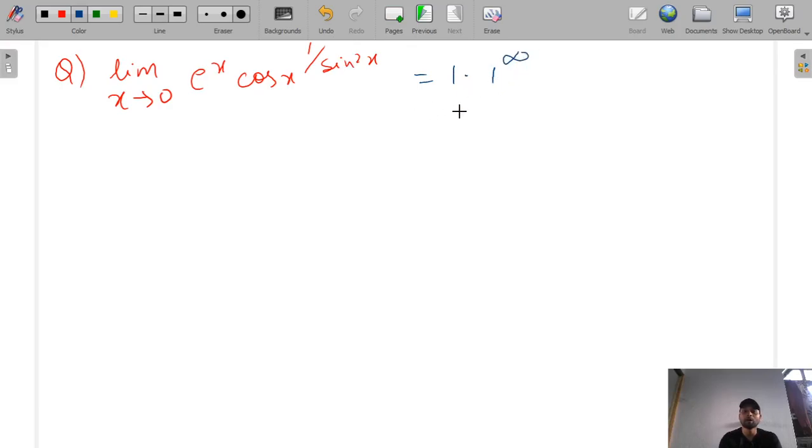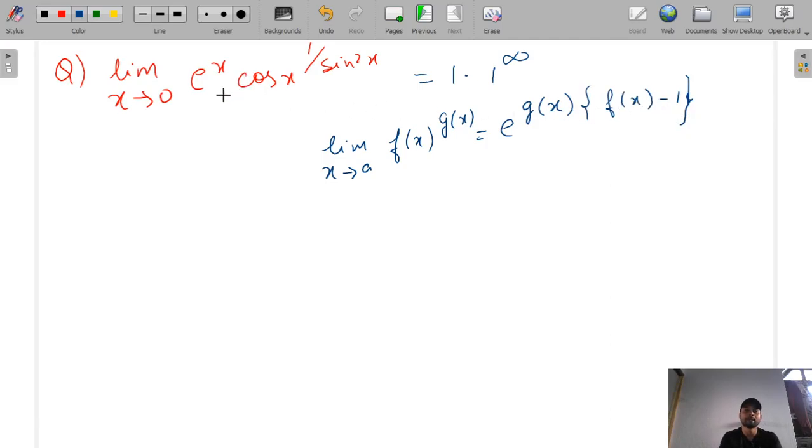And we know how to break 1 raised to the power infinite in the standard limit. Let us suppose we have f(x) raised to the power g(x), limit x tends to a, in the form of 1 raised to the power infinite. We can write it as e raised to the power g(x) into f(x) minus 1. So, we will write this here as e raised to the power g(x) into f(x) minus 1.